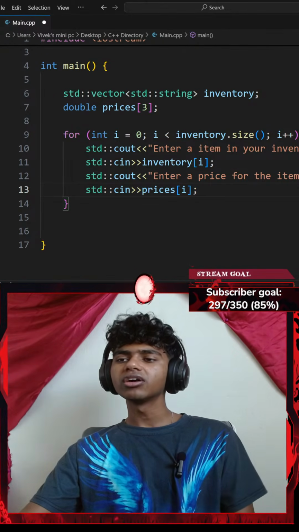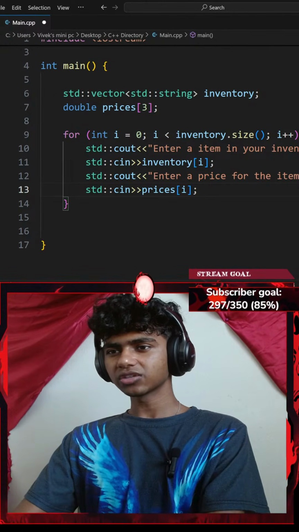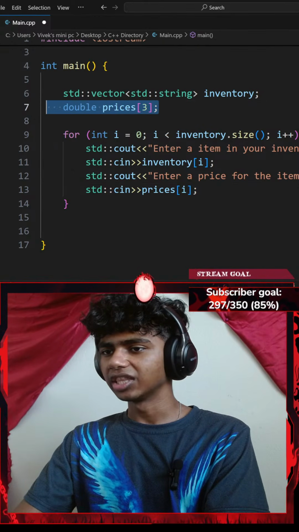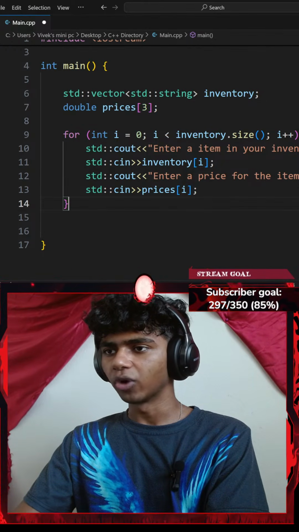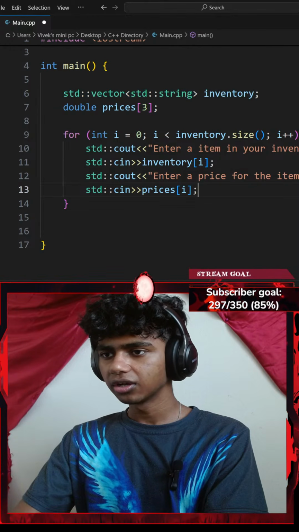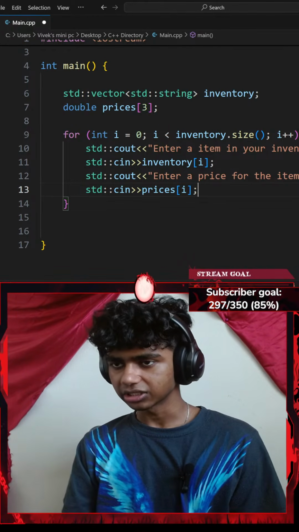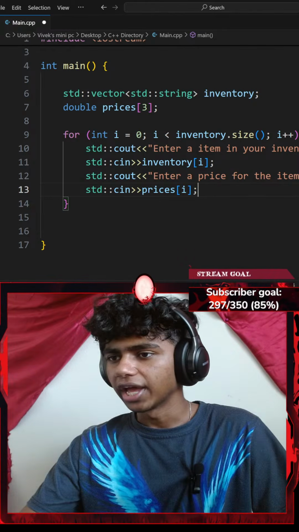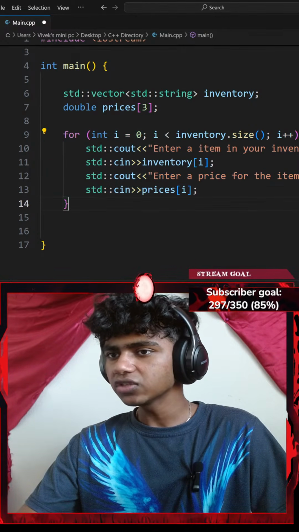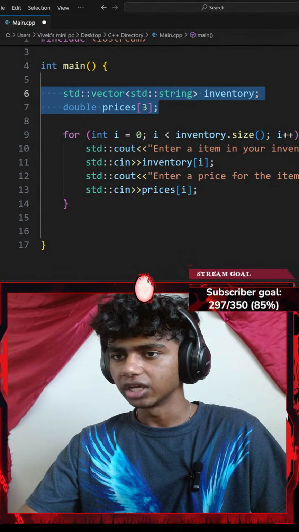Oh, I see. Okay, okay. In that case, would it work if I copy this and get this maybe under my for loop once my vector has the prices? I think honestly that does make sense. Okay, so I asked the user for the prices. This fills my vectors and my arrays.